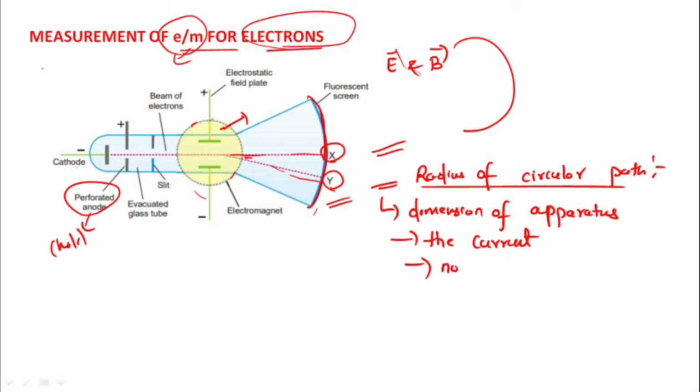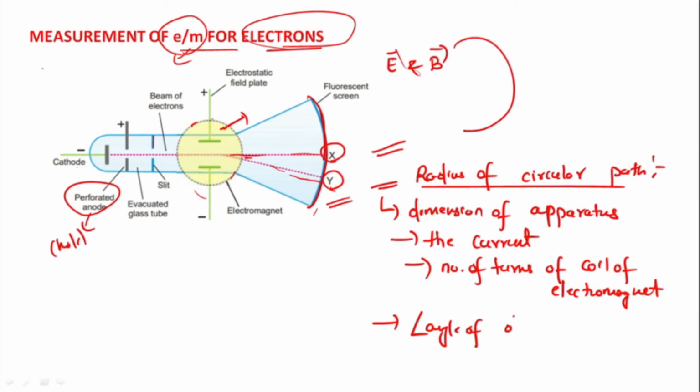Third is the number of turns of the coil of the electromagnet, since my electromagnet has coils. And the angle of deflection of the spot, by what angle it is deflecting. So this is how I can find the radius of the circular path.